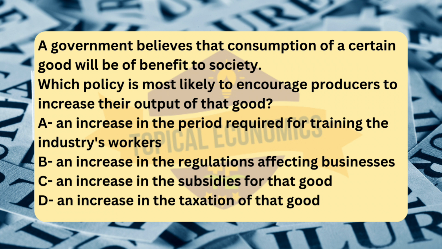The correct answer for this question is option C. An increase in the subsidies for that good. If the government believes that the consumption of a certain good will be of benefit to society, e.g., because it has positive externalities or contributes to societal well-being, it is likely to encourage producers to increase their output of that good. One effective way to do this is by offering subsidies.